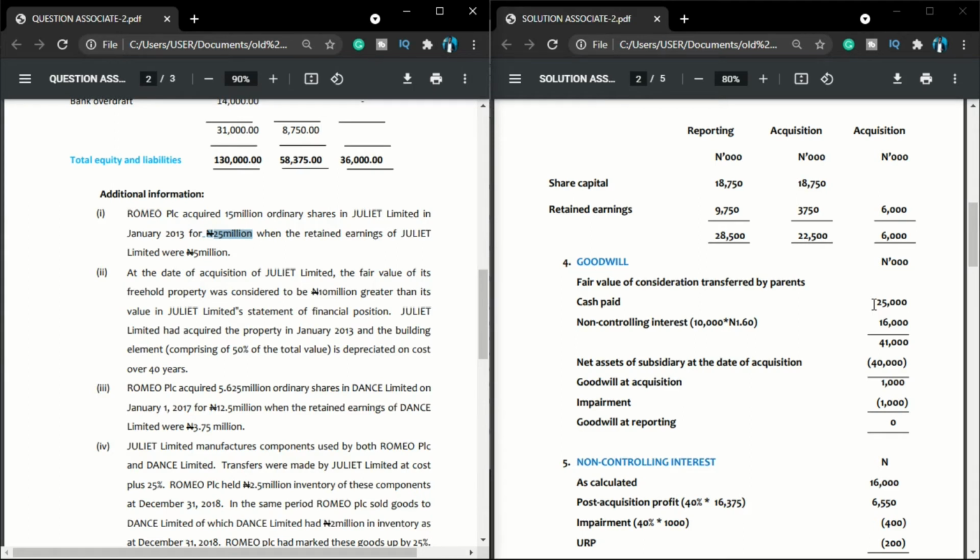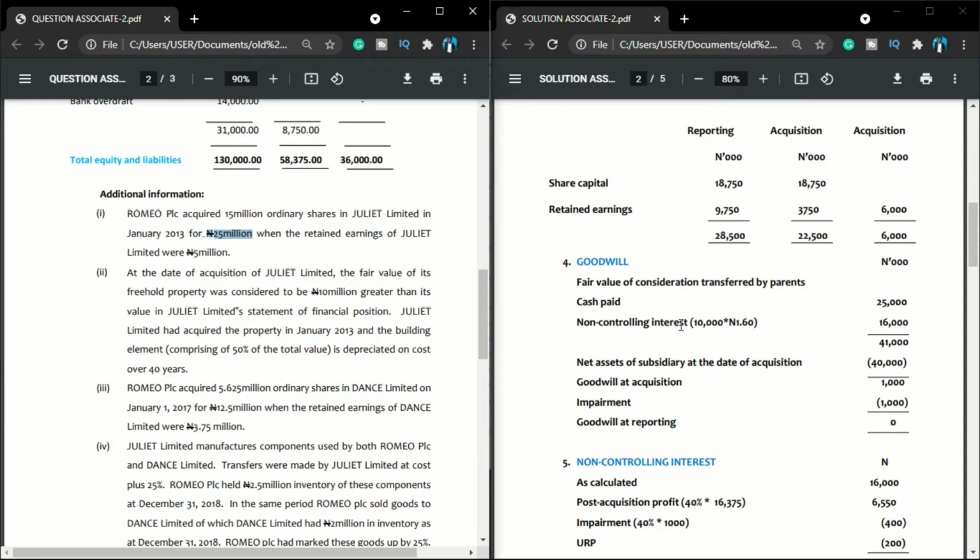So if that is the only consideration transferred by parents, fine, we don't have problem. What do we add? We add the non-controlling interest, because don't forget, in this question we established that the parent company owns 60%. If the parent company owns 60%, definitely the remaining 40% is owned by other type of investor, which we refer to as non-controlling interest. So I will come here, non-controlling interest. How do we value non-controlling interest? We can actually value non-controlling interest using our proportionate method or using our full goodwill method. In case you are having issue with that, check my previous video on determination of non-controlling interest.